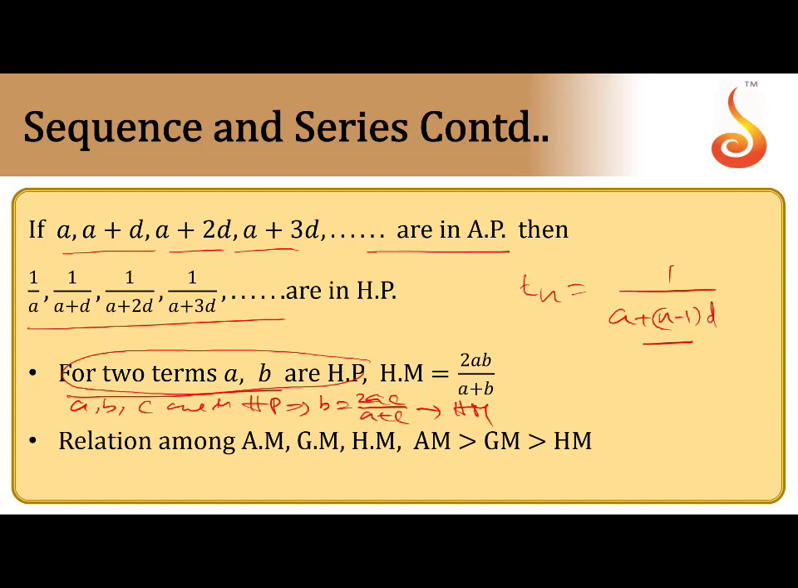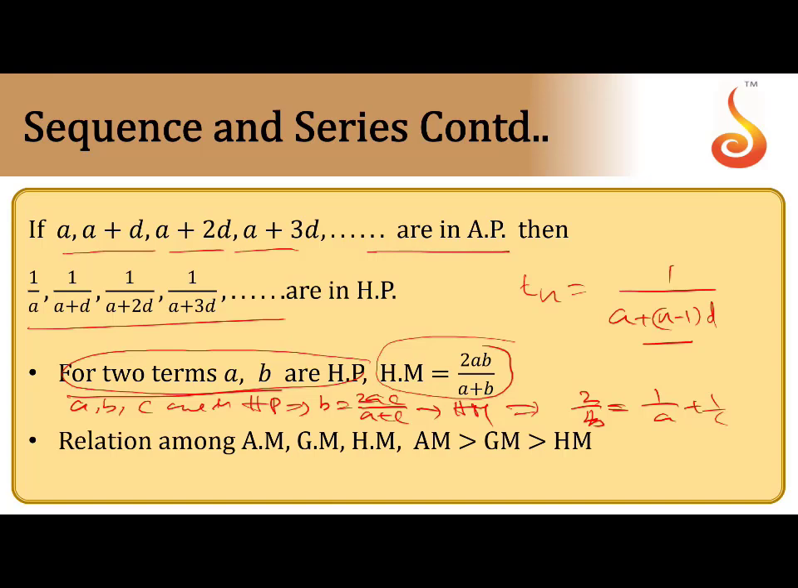Now HM. If A, B, C are in HP, then B equals 2AC by A plus C, or you can take this as 2 by B equals 1 by A plus 1 by C. From this you can get the B value, that is 2AC by A plus C. Now HM of two numbers, the formula is 2AB by A plus B.